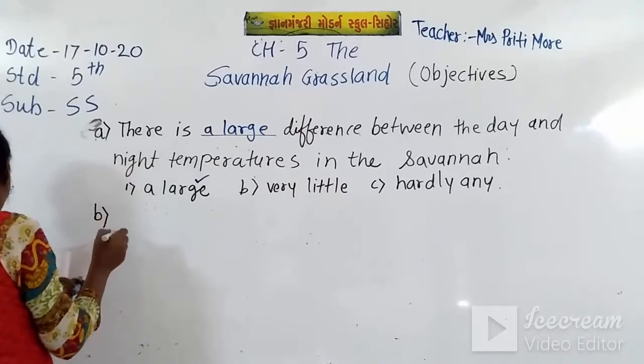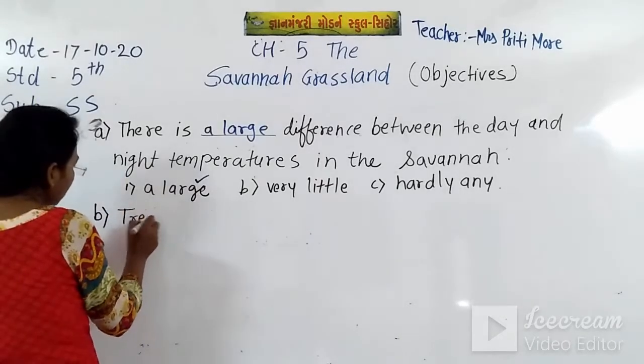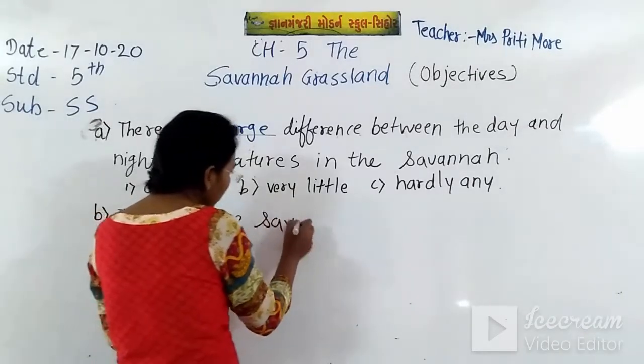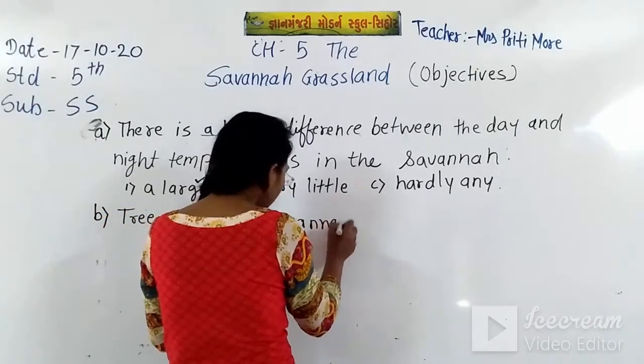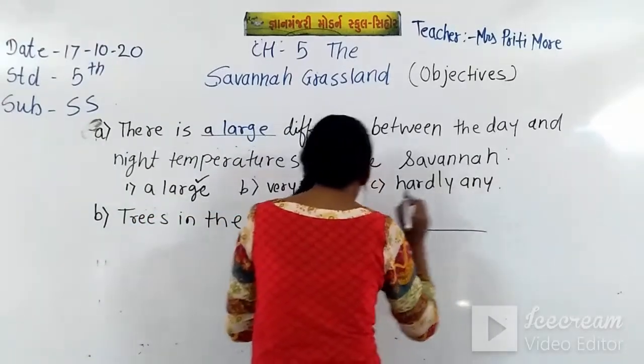Now let's do B, trees in the Savanna. Trees in the Savanna blank space are.